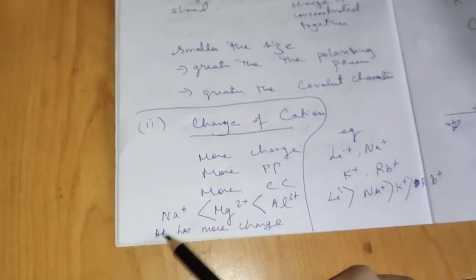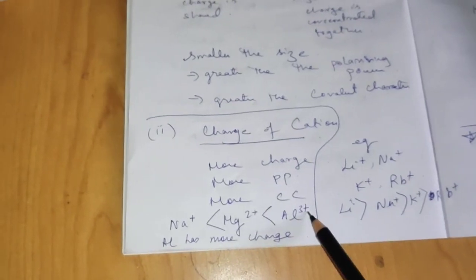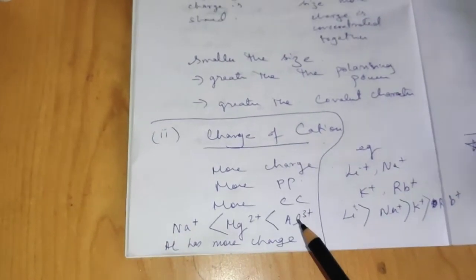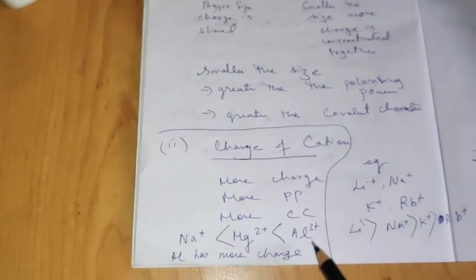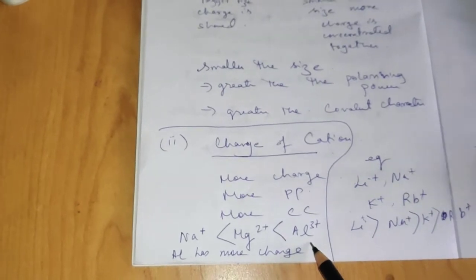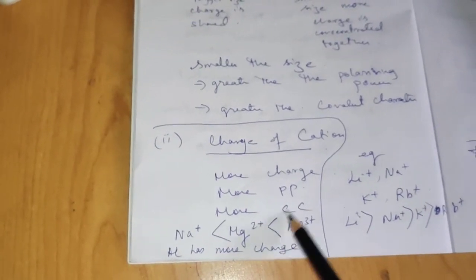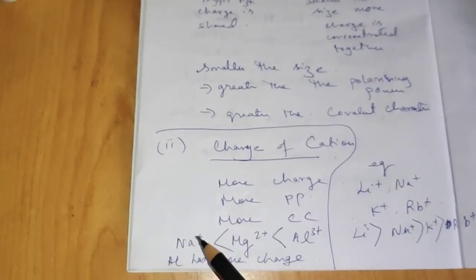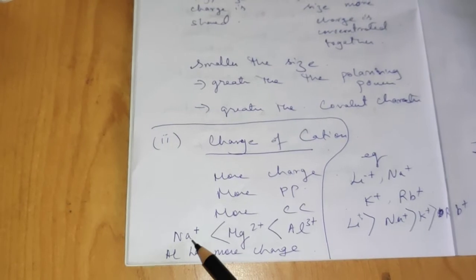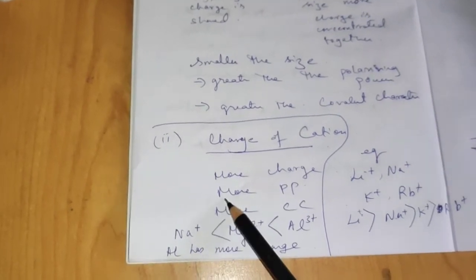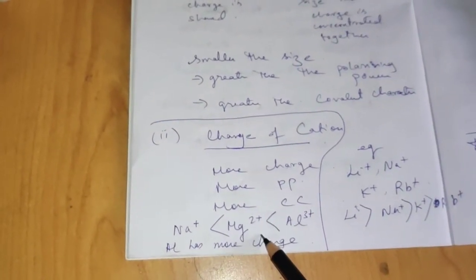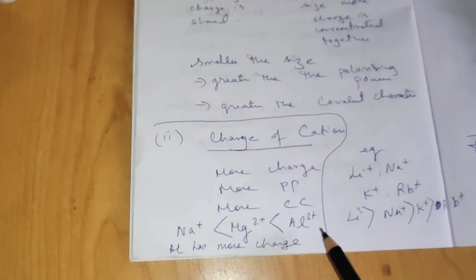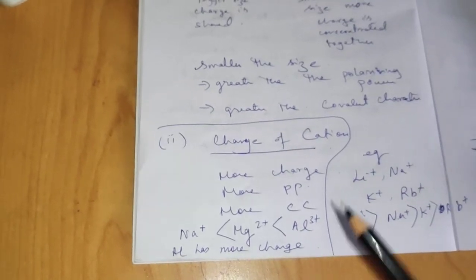So suppose we have Na+, Mg2+, Al3+. Definitely, without a doubt, the one which has got more charge, that cation will have more polarizing power. So the polarizing power of Al3+ is greater than Mg2+, and that of Mg2+ is greater than Na+. Or the polarizing power of sodium is less than magnesium, and that is less than aluminium, because aluminium holds the highest charge.